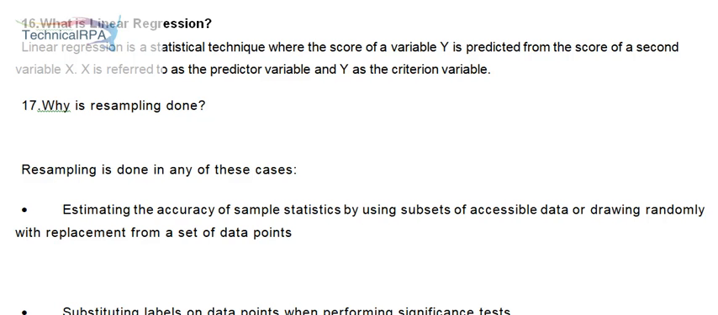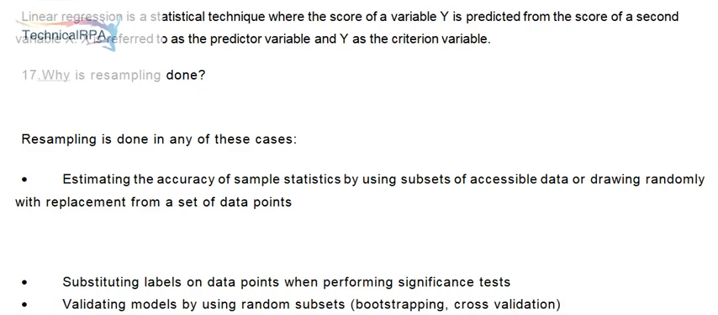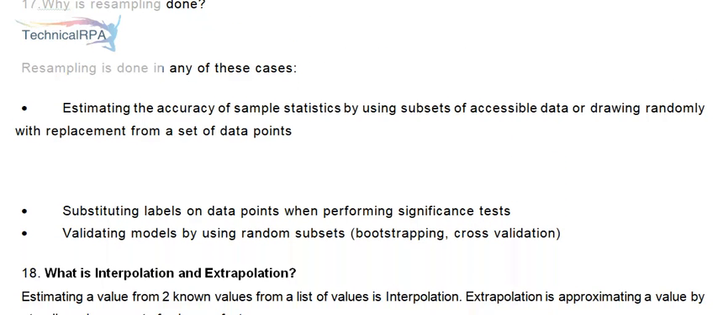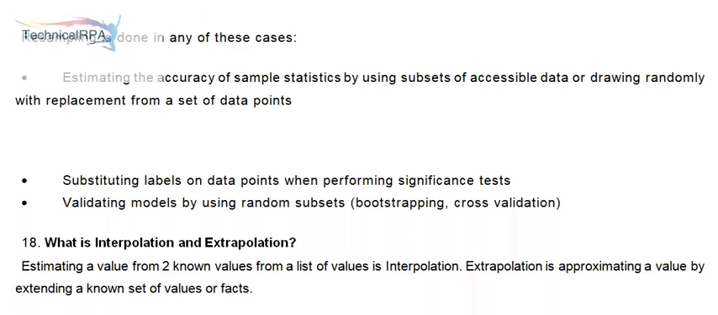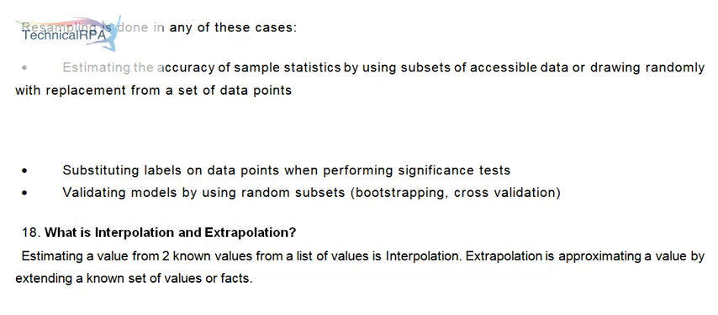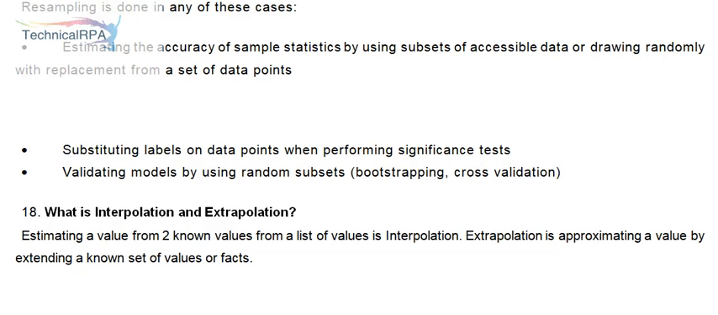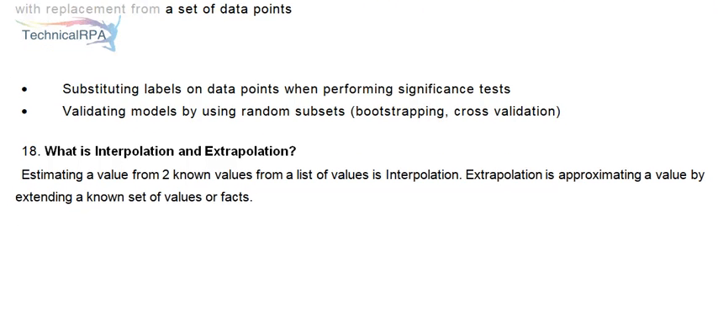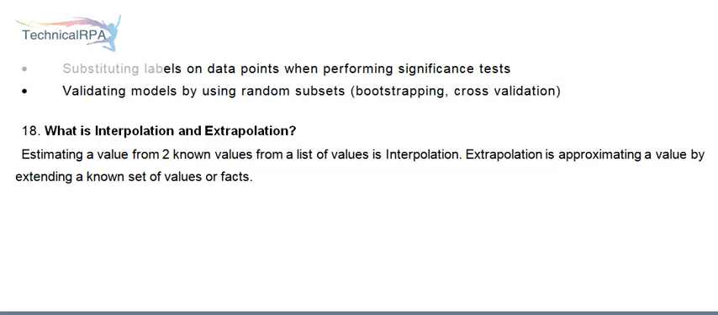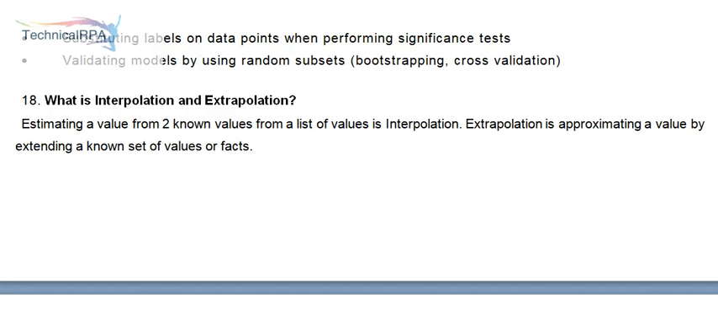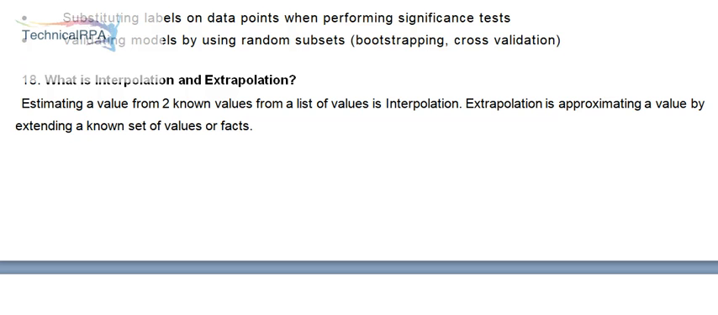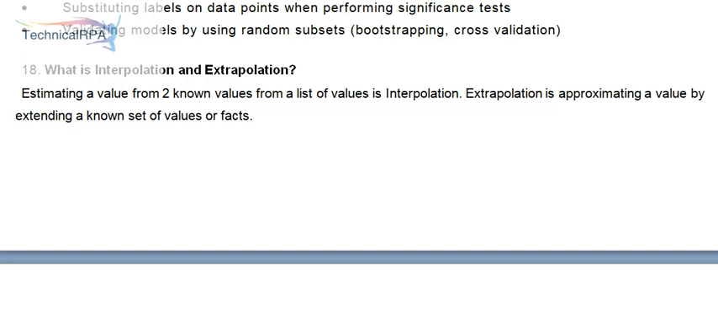17. Why is resampling done? Resampling is done in any of these cases. Estimating the accuracy of sample statistics by using subsets of accessible data or drawing randomly with replacement from a set of data points. Substituting labels on data points when performing significance tests. Validating models by using random subsets, bootstrapping, cross-validation.